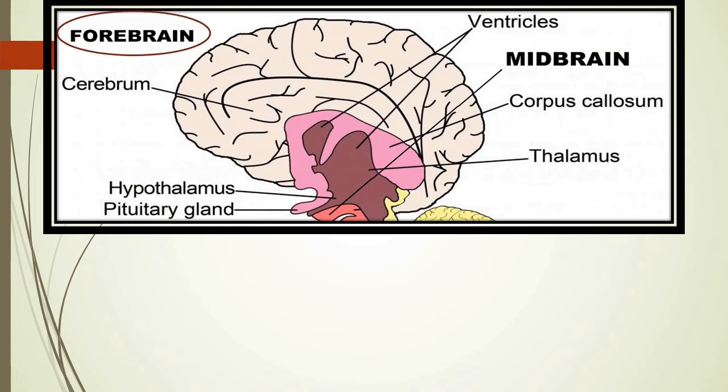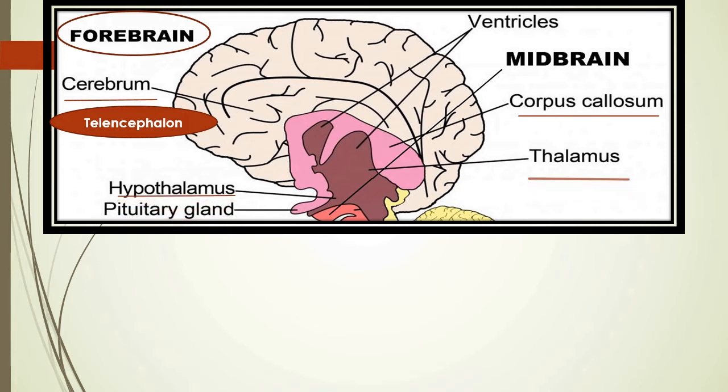Forebrain, you can see, is made up of the cerebrum, both cerebral hemispheres joined with this corpus callosum. Here is also another center present, the rhinencephalon, altogether named the telencephalon. The hypothalamus and thalamus are the relay center and the endocrine control center, termed the diencephalon. So telencephalon and diencephalon form the forebrain.